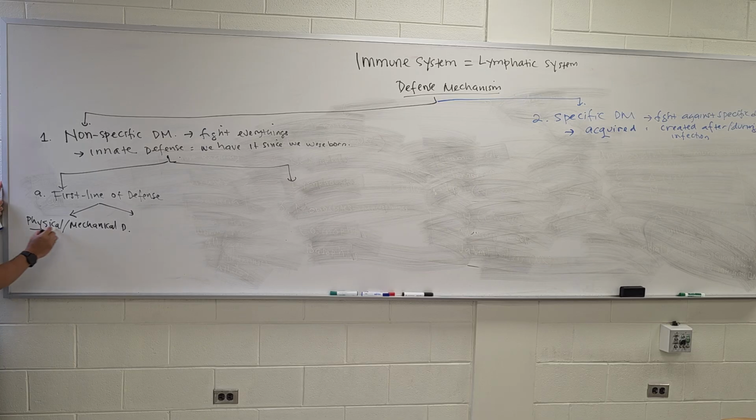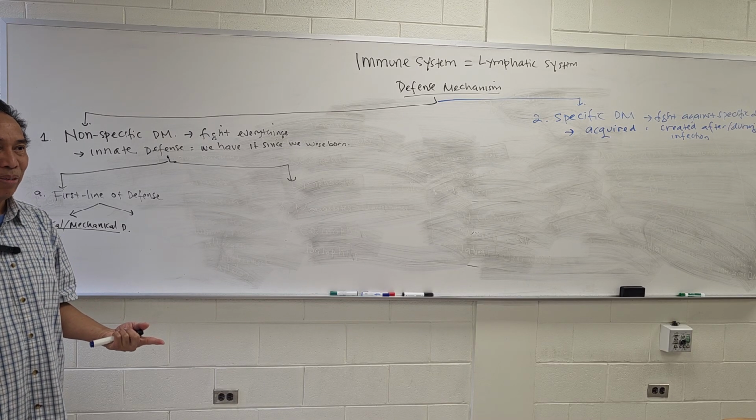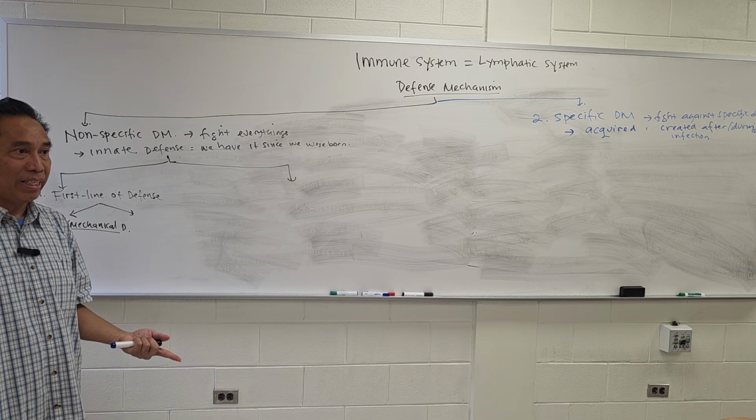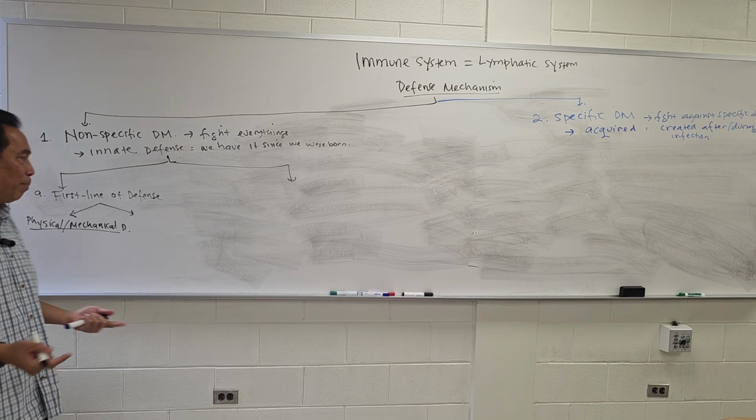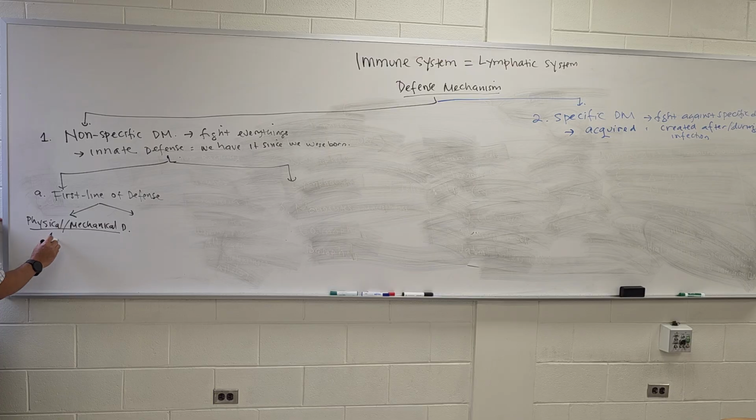What is physical mechanical? This is the structure, the anatomy that we have in our body that can protect us, prevent us against disease. Example, skin structure.